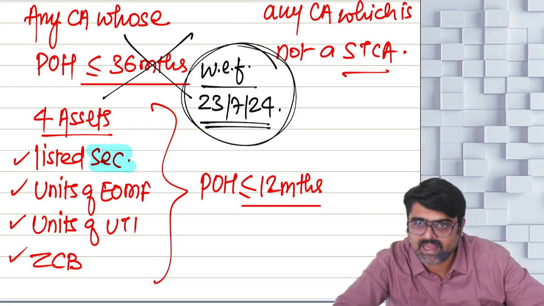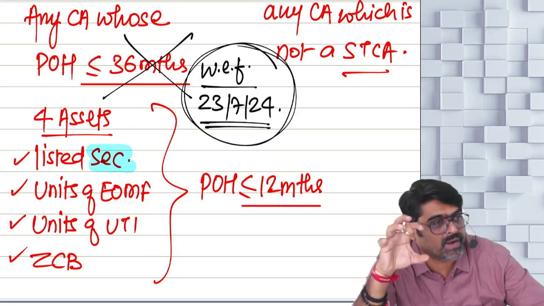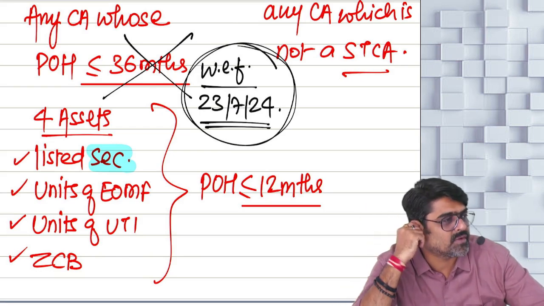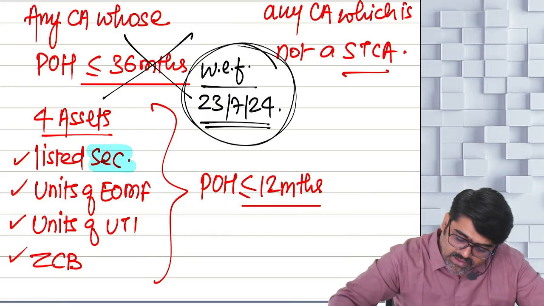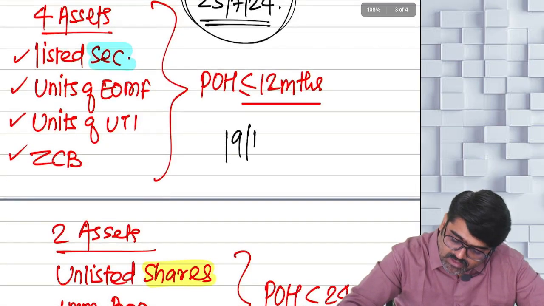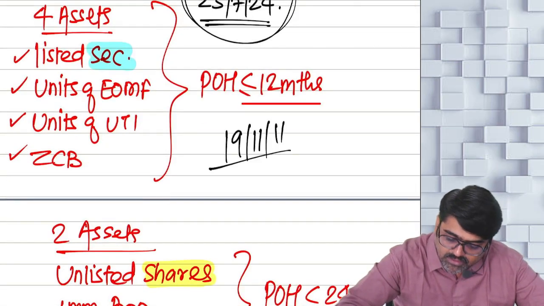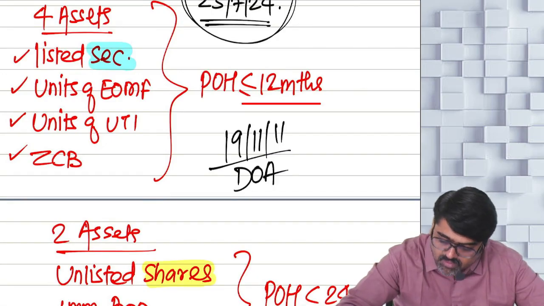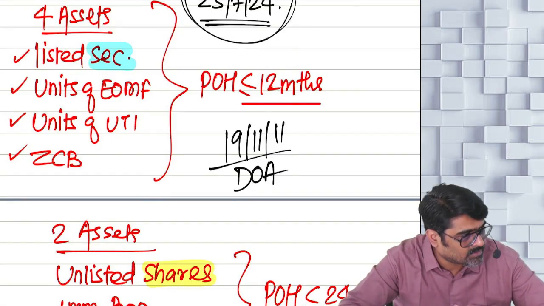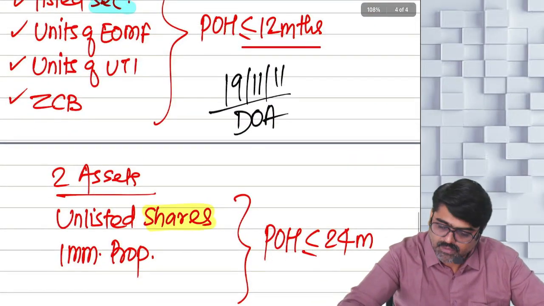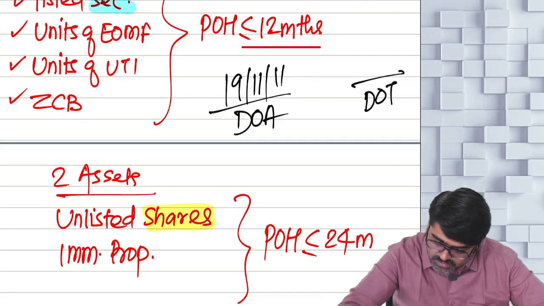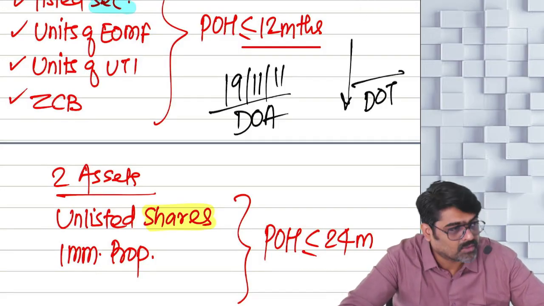For example, I have acquired one asset on 19th of November 2011. From this date, my holding period will start, and it will end on the date of transfer or immediately prior to that.